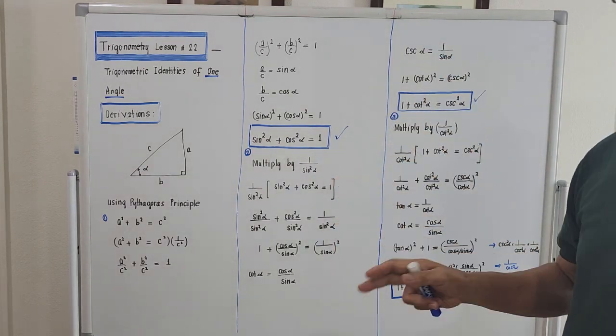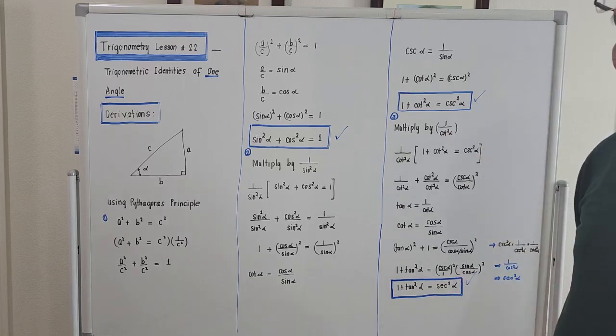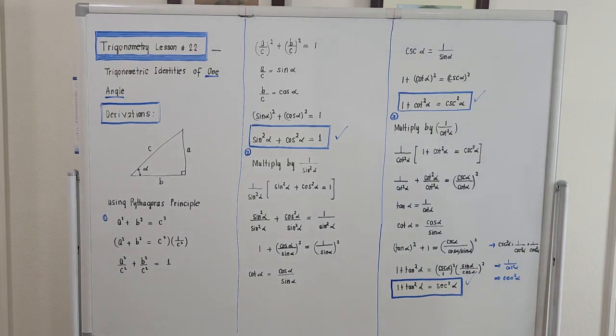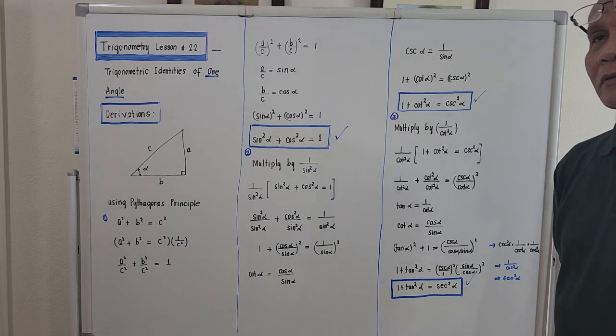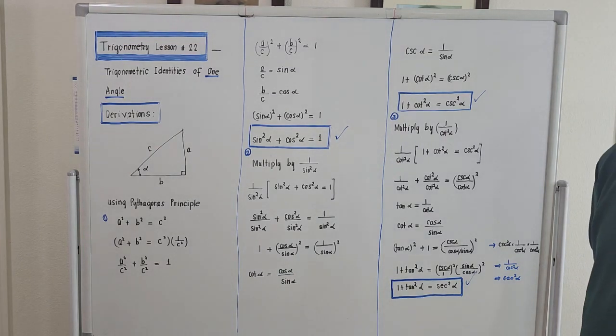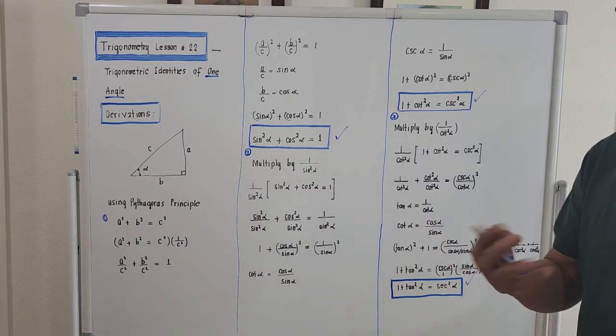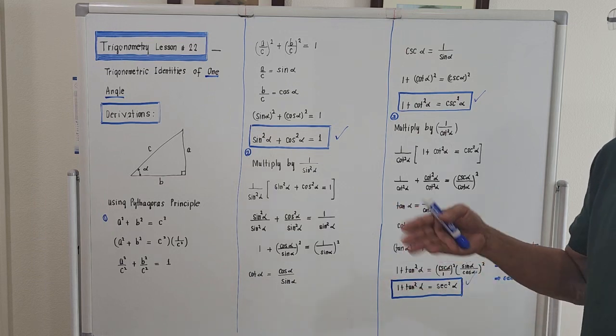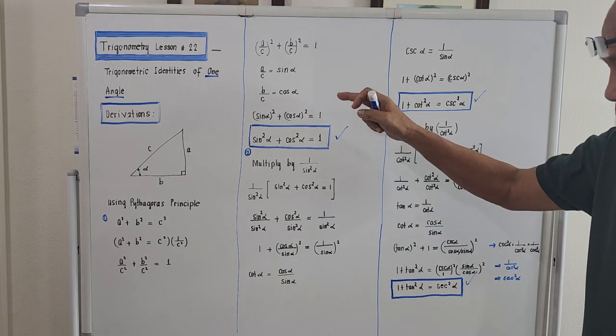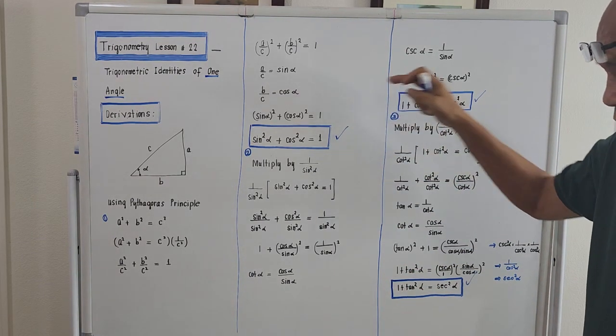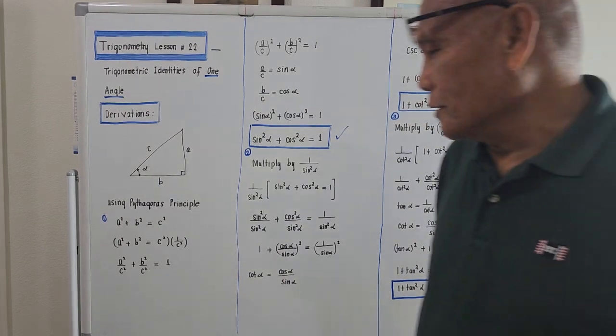Okay, let's try to bring out the derivation of the three identities. Some of you are not interested in the derivation, but if you could absorb the concept of deriving any formula, I think it's better for us. So for tonight, we'll be deriving this identity, this number 2, this number 3. Okay, let's proceed.